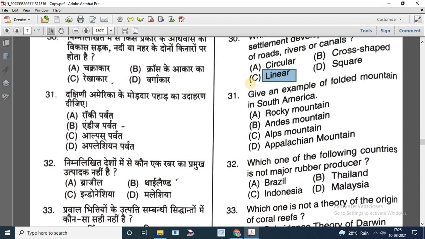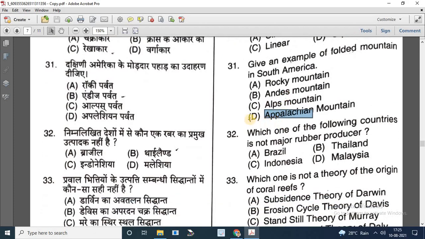Options are Rocky Mountain, Andes Mountain, Alps Mountain and Appalachian Mountain. So the correct answer is Andes Mountain. Rocky Mountain is situated in northern America and Alps is situated in Europe and Appalachian is situated in North American continent in eastern part.